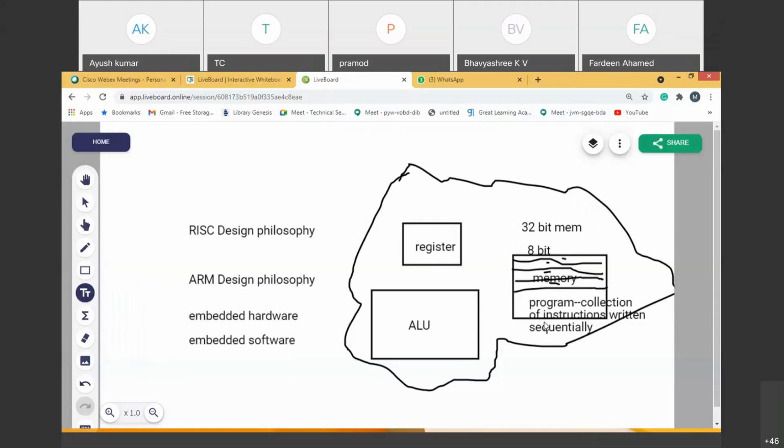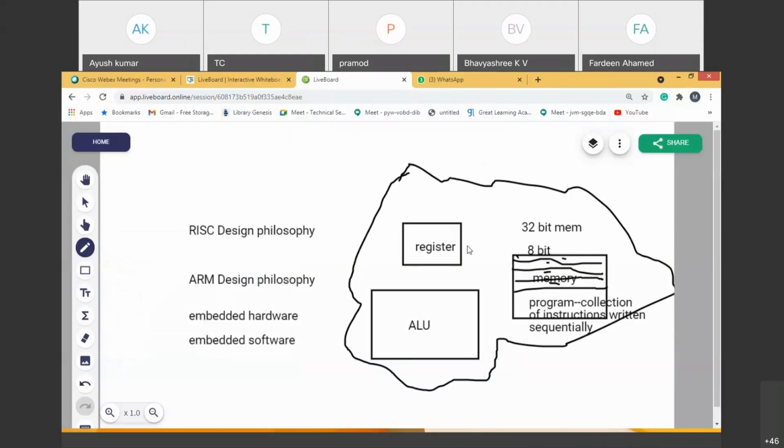If I'm talking about the 32-bit RISC architecture, I mean the ARM processor, then it is a 32-bit instruction. If I'm using 32-bit memory, no problem. 32-bit memory means one row represents 32 bits. It can handle 32 bits. So I will take data from this.